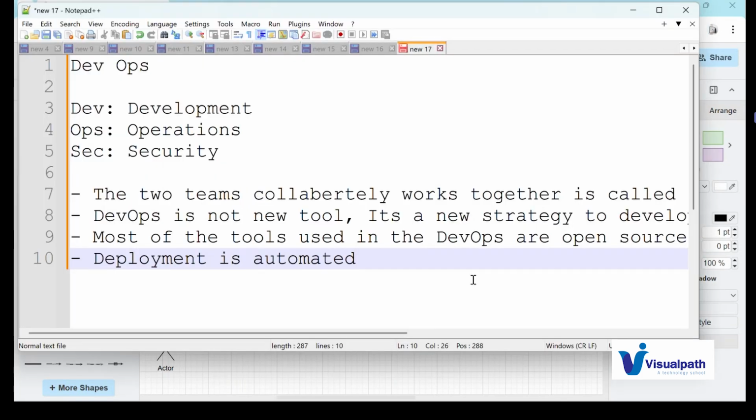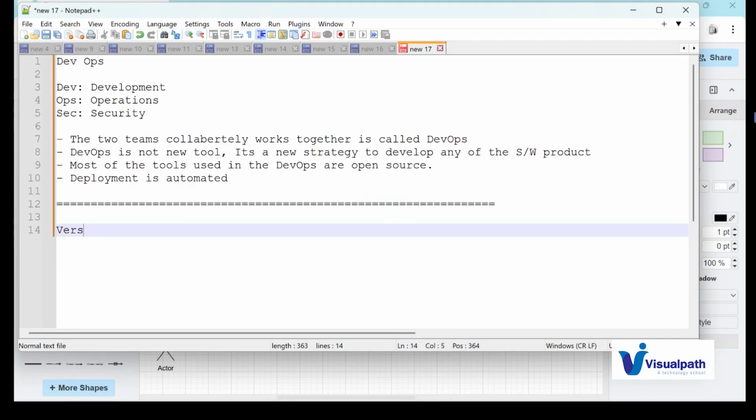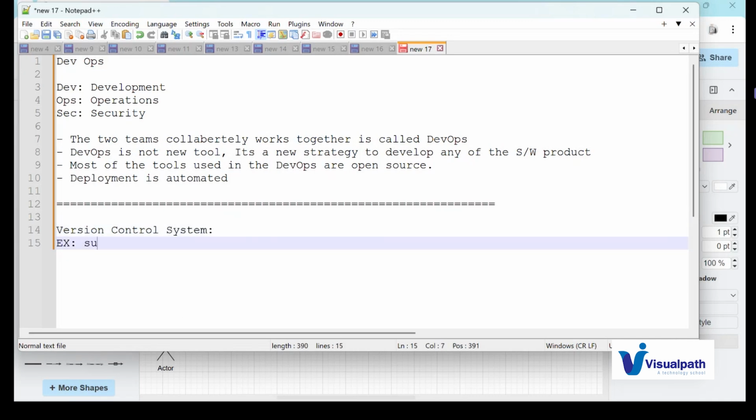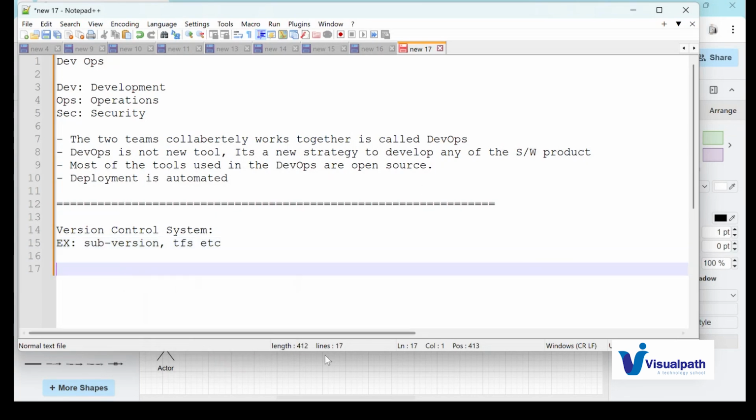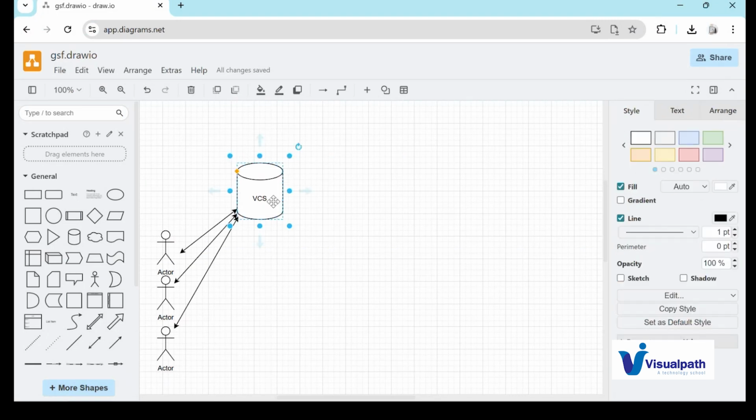Sorry, one second. Before that, let me make a note of this. VCS stands for version control system. Examples for this are Subversion, TFS, etc. Now this is the raw source code, guys. Using this raw source code, we cannot deploy this application to our target servers or application servers. That means this is just the ingredients here. This is not food to have.